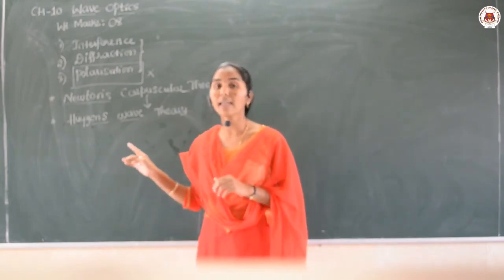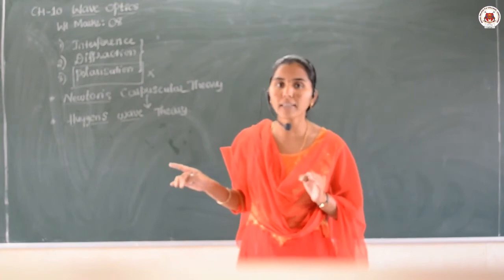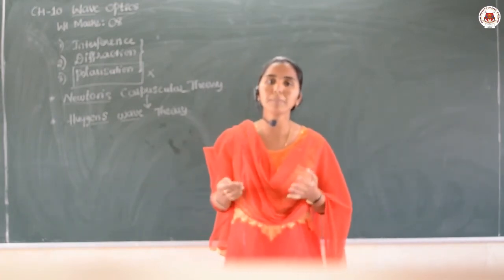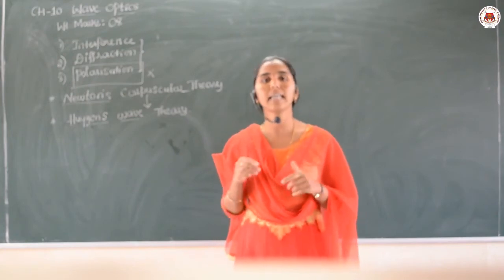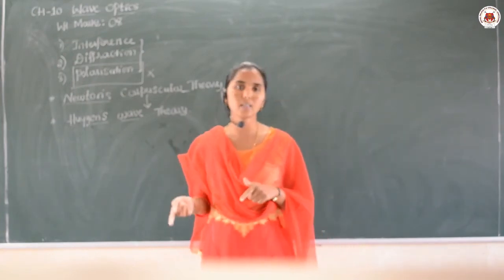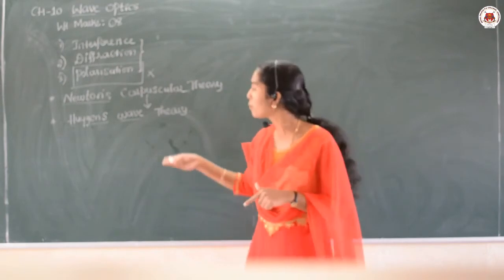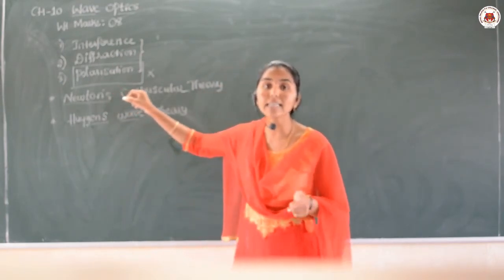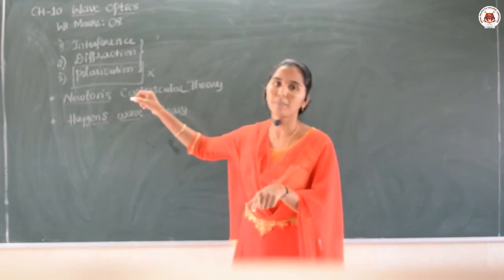But the Huygens wave theory gave one good point, that the speed of light is higher in the rarer medium than in the denser medium. But see, before this Newton stated that the speed of light is higher in the denser medium, isn't it?